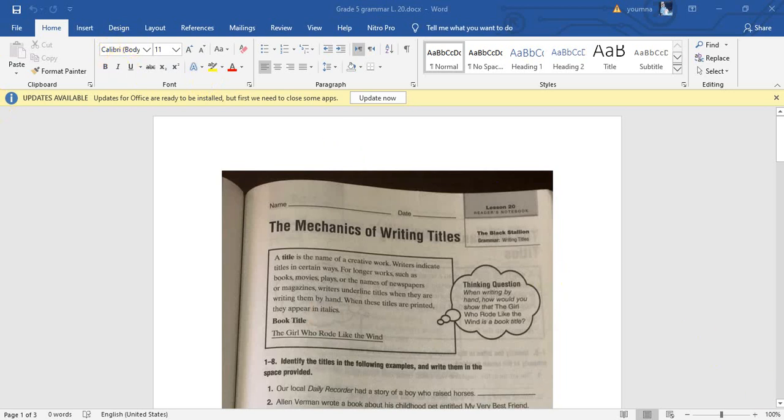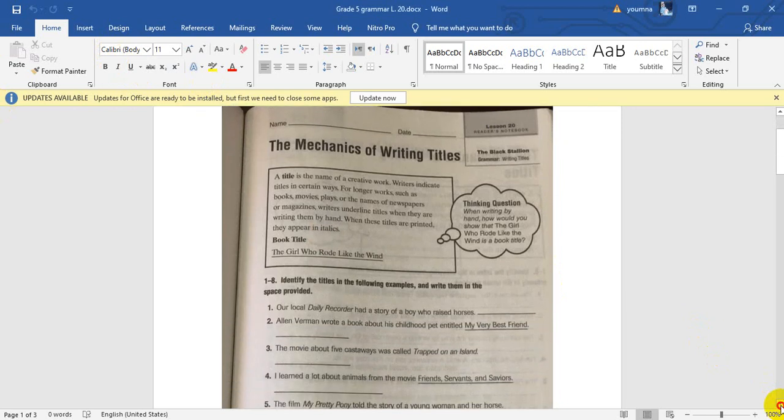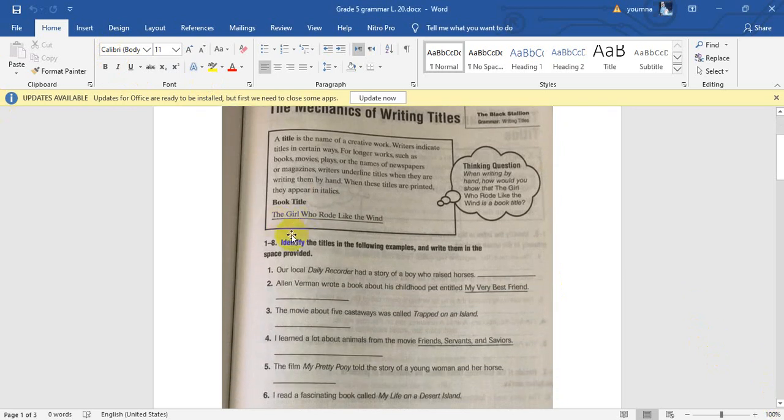Okay, let's see here an example. This title is underlined, so it's written by hand, it's not printed. This is a book title, The Girl Who Rode Like the Wind. If you look with me here, and we are going to explain it later, each first letter of the words is written in capital. So The Girl Who Rode Like the Wind, except the here is not written capital.